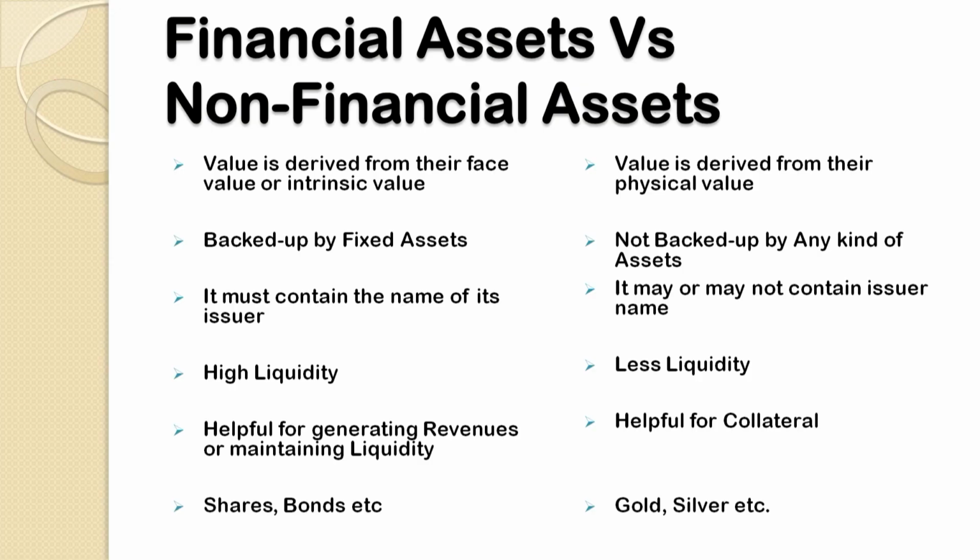So, the first point of difference was, in the case of financial assets, their values are derived from their face value or their intrinsic value, but in the case of non-financial assets, their values are basically derived from their physical value. Now, the second point of difference is, in the case of financial assets, they are properly backed up by fixed assets, whereas in the case of non-financial assets, they are not properly backed up by certain fixed assets.